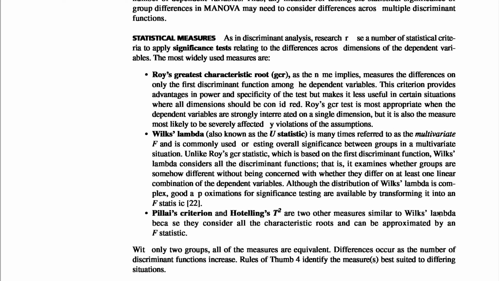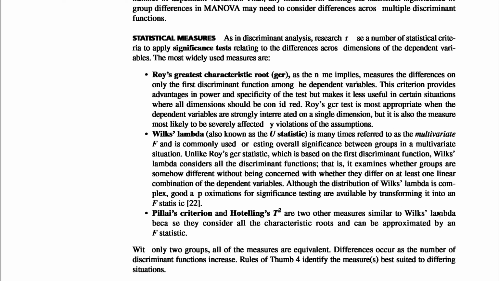As the name implies, it measures the differences on only the first discriminant function among the dependent variables. The criterion provides advantages in power and specificity of the test but makes it less useful in situations where all the dimensions should be considered. The Roy GCR test is most appropriate when the dependent variables are strongly interrelated on a single dimension, but it is also the measure most likely to be severely affected by violating the assumptions.